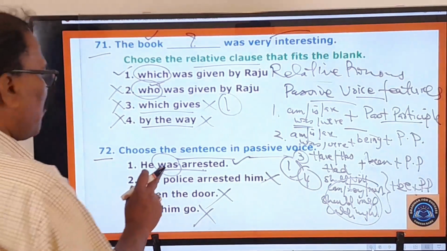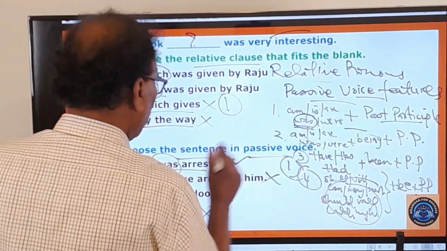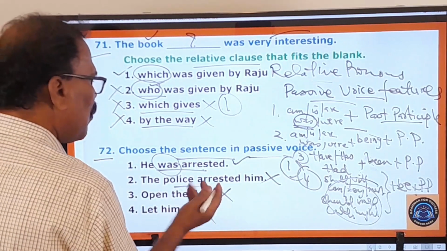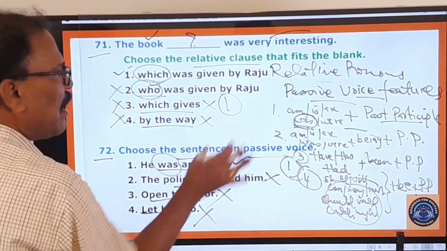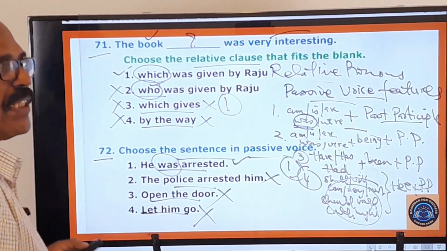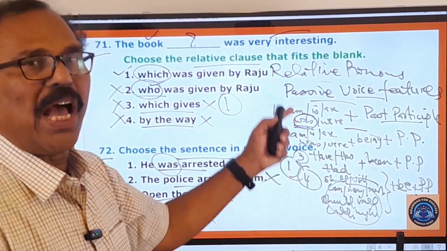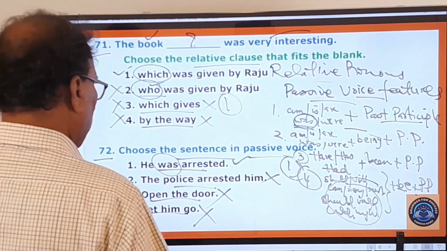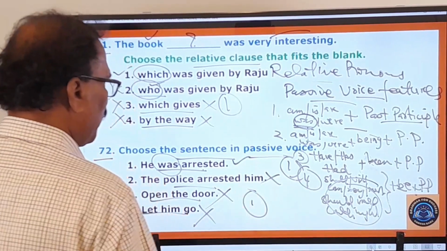Here was plus pp is given. Open the door. Let him. So here, please keep all these 4 important passive voice features, and it will be of great help and use to you. I am damn sure about that. So that's why the second one, third one, fourth one are wrong. Only the first one is your answer.